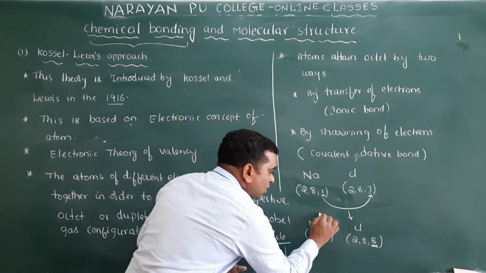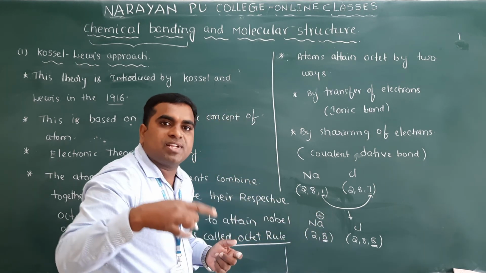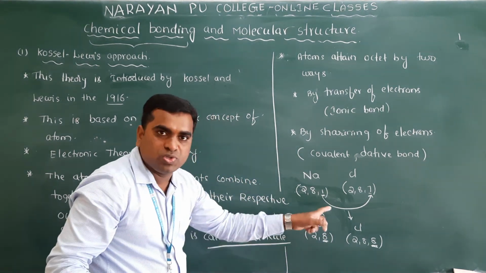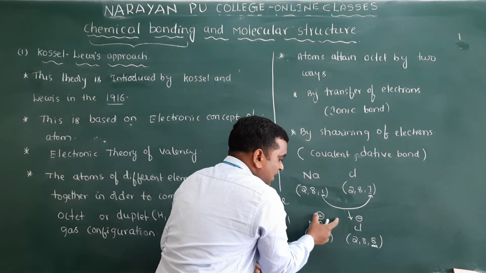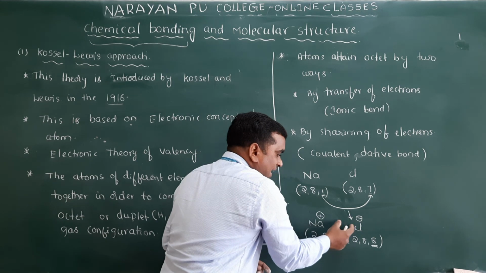Sodium is losing an electron, and losing an electron means positive charge. 1 electron is lost, so 1 positive. Chlorine is gaining 1 electron, so it is negative. This is the positive and negative, so there will be attraction.